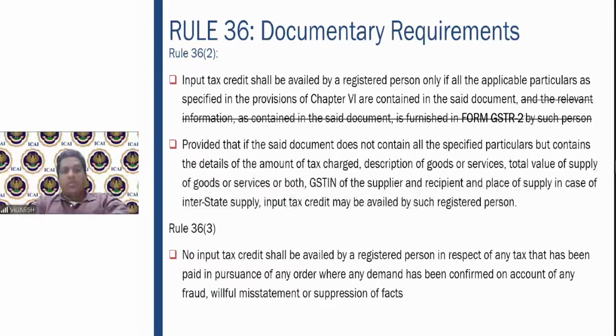36.3, no input tax credit shall be availed by the registered person in respect of any tax that has been paid in pursuance of any order where the demand has been confirmed on account of fraud, willful misstatement, or suppression of facts. That is, with respect to tax that has been paid in pursuance of the order. So wherever there is an order with regard to fraud, willful misstatement, etc., on the basis of that order, you have paid the respective tax.